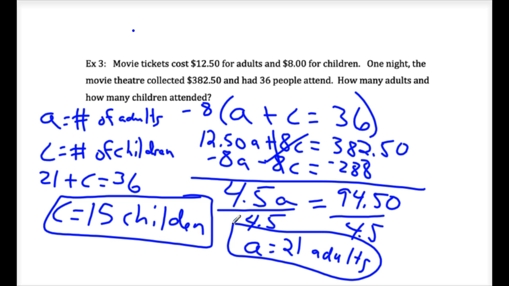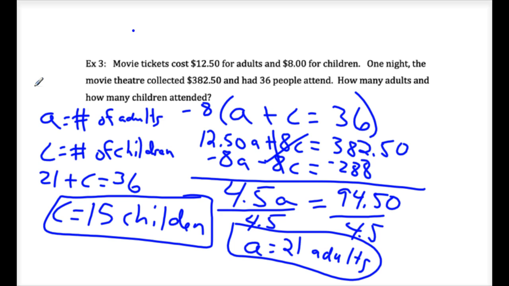Okay. Check it. 36 people, we know that. You'd have to do 15 times 8. Write that number down. 21 times 12.50. Write that number down. Add them together, and it better make 382.50.